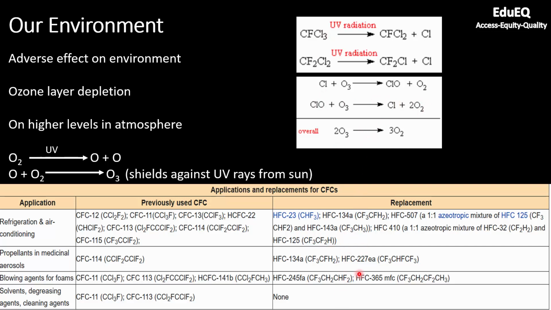There are also replacements here. What are the new refrigerants that we are using? For example, this is a hydrofluorocarbon. So chlorofluorocarbon has become a hydrofluorocarbon. This is a very common refrigerant, R134A. This you would have seen on compressors of AC. The name of this compound written on compressors of new generation ACs, 134A or 143A, are the newer refrigerants which are used.